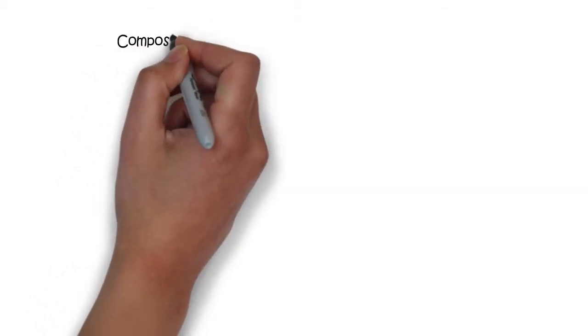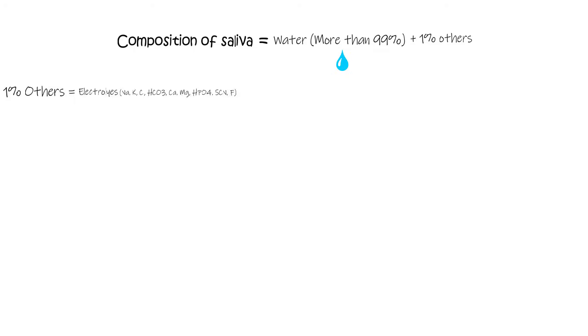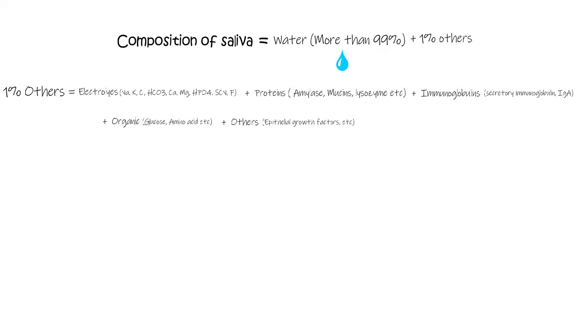So now let's talk about the composition of saliva and what it is made up of. Saliva is usually made up of a huge portion of water, which occupies more than 99% of its total composition. The rest of it is made up of different electrolytes such as sodium, potassium, calcium, and also found within the saliva are proteins, immunoglobulins, particularly IgA, which is the major salivary immunoglobulin, and some other organic and inorganic substances.